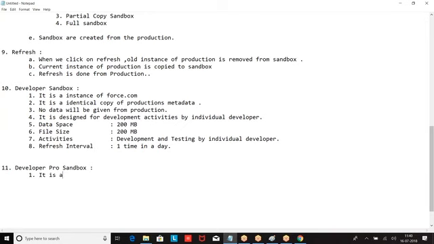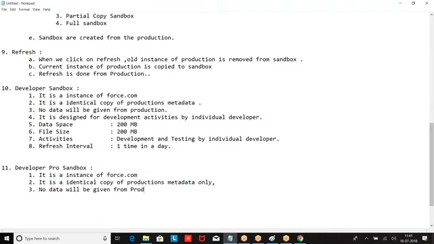It is an instance of Force.com. It is an identical copy of production's metadata. No data will be given from production.